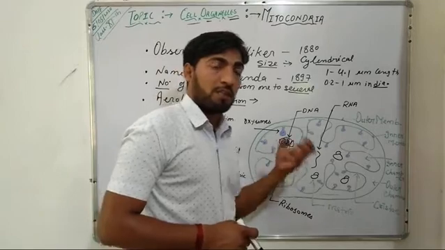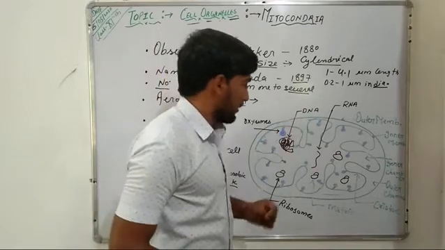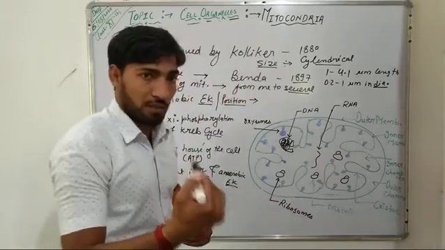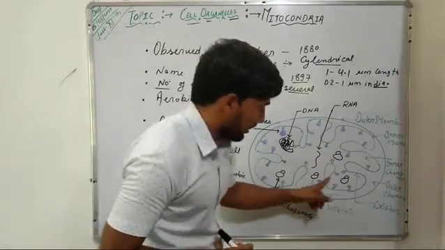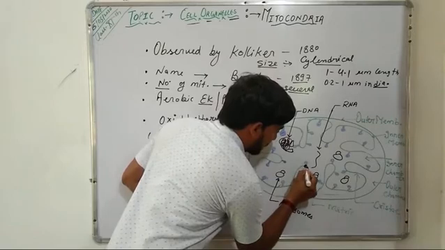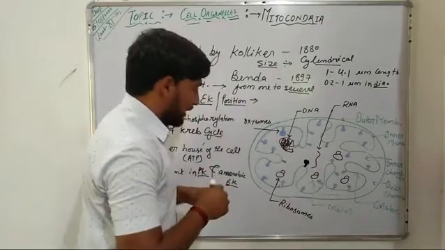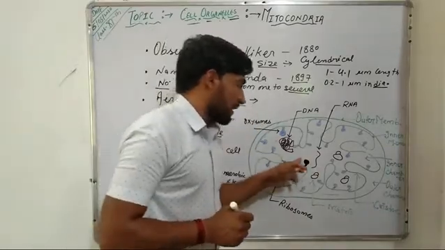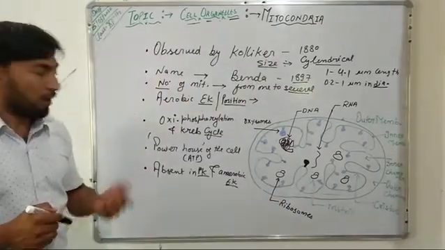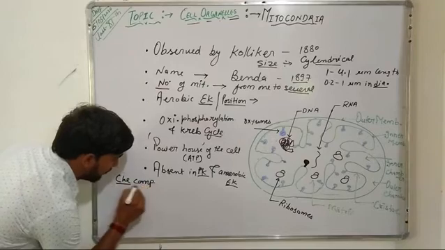This mitochondria is a semi-autonomous cell organelle, so it contains its own circular DNA, its own RNA, and ribosomes. It also contains some other structures present on these finger-like projections, known as oxysomes. These oxysomes act as an ATPase enzyme, and are the center for the formation of ATP inside the mitochondria.